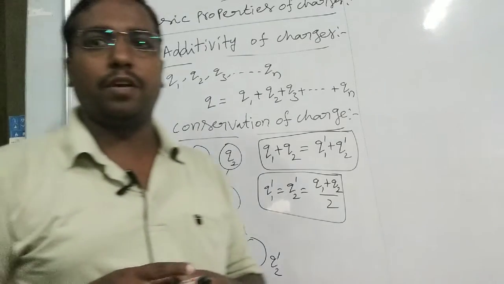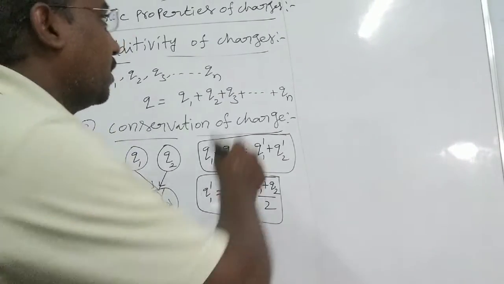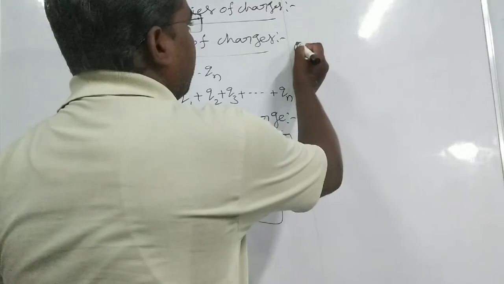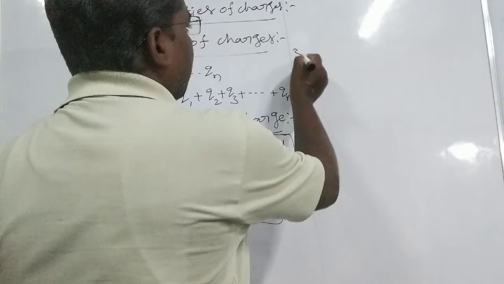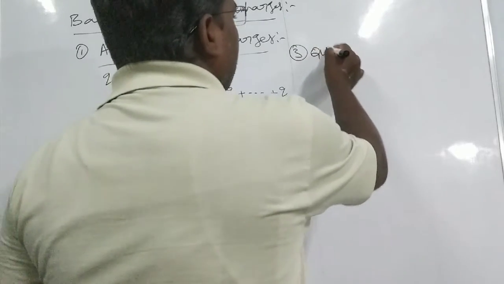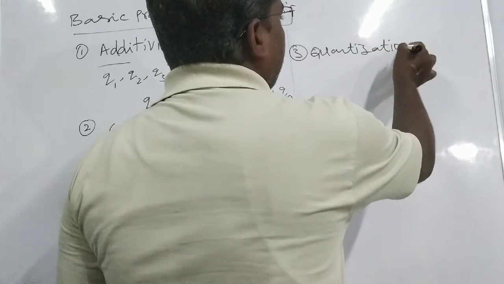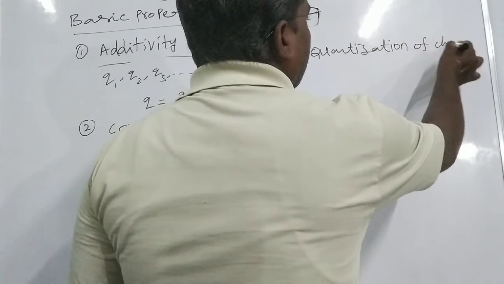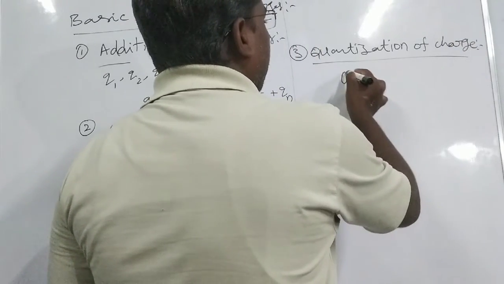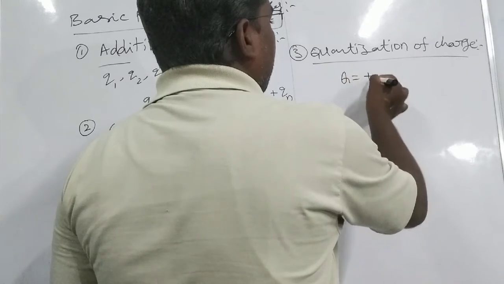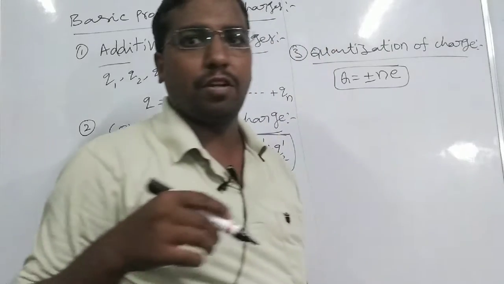And the third property is quantization of charge. This is also important. Simply said, q equals plus or minus n e is called quantization of charge.